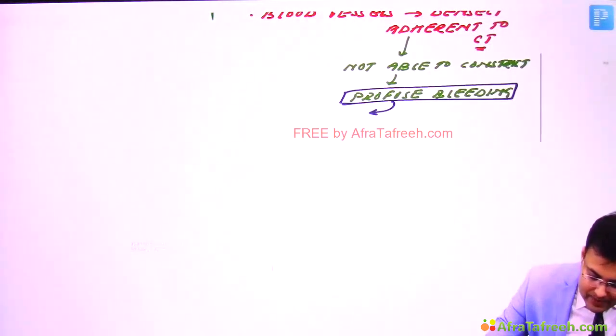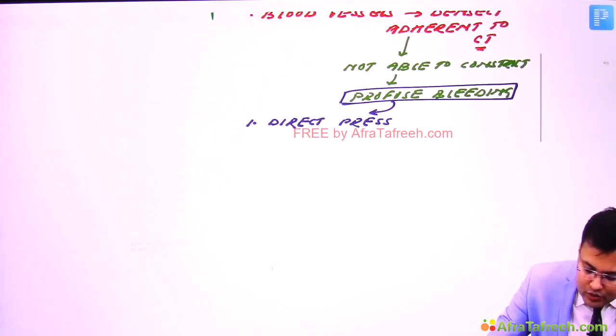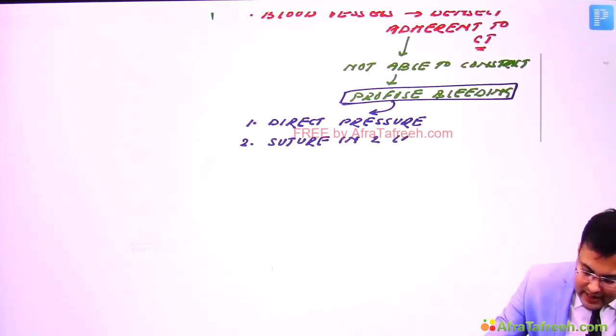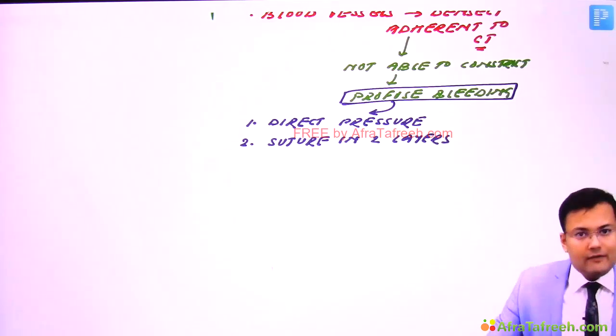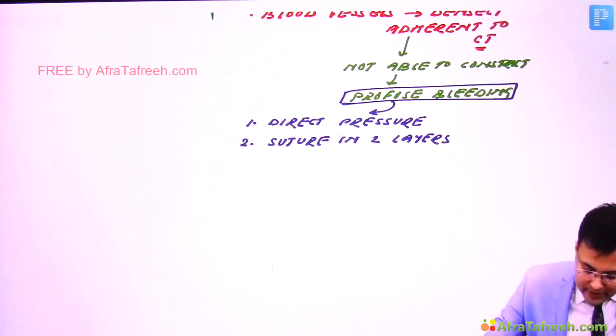First, apply direct pressure. Suture in 2 layers, and whenever we suture, there should be eversion of wound edges.